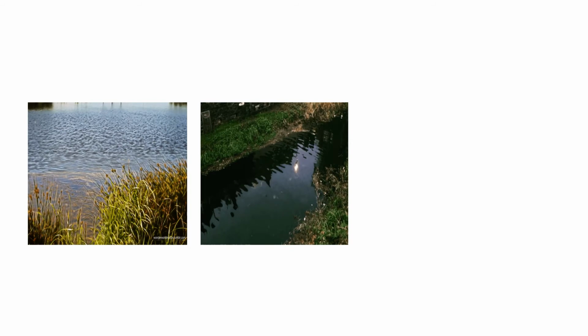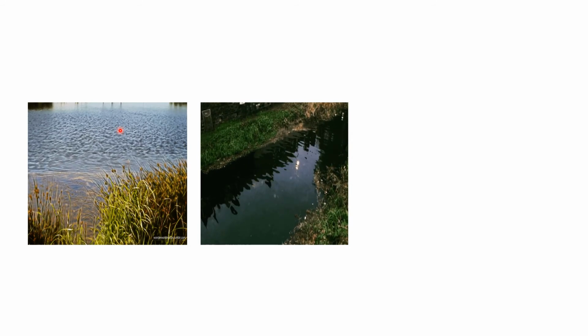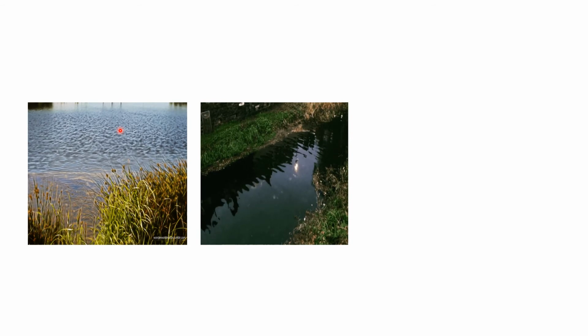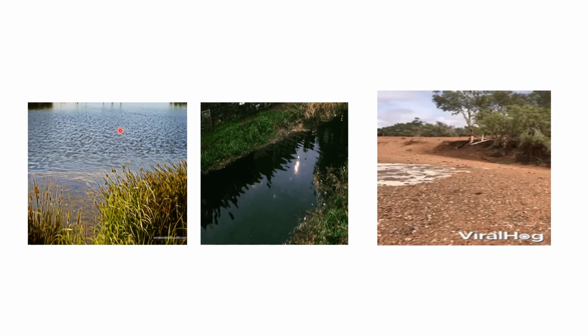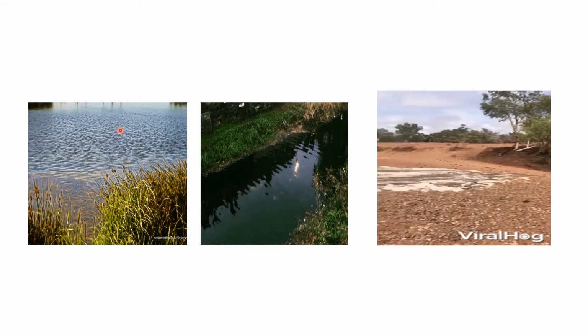Now have you seen this? When the sun is very hot, the water from lakes, rivers, ponds, wells dries up partly or even completely sometimes. Now, what happens to the water in them?